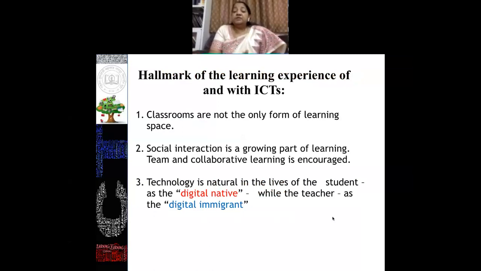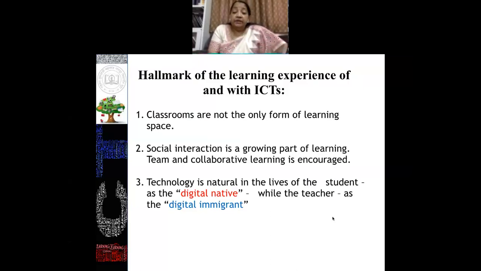Now, certain hallmarks of the learning experiences: I can say that classrooms are not the only form of learning spaces. Because of social collaboration and the simple availability of technological gadgets like mobile phones, laptops, and internet facilities, the students are not only learning in our classroom, they are learning outside the classroom also, through social interaction, because social interaction is a growing part of learning. So team and collaborative learning is, of course, increasing at a higher level, and it has to be encouraged.